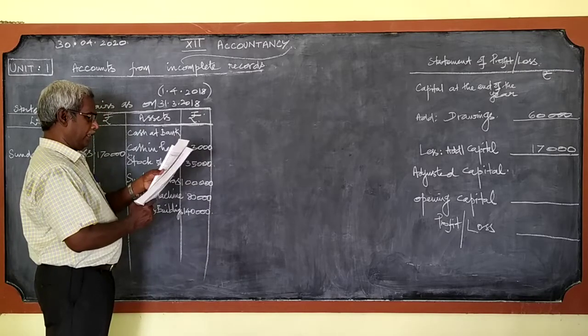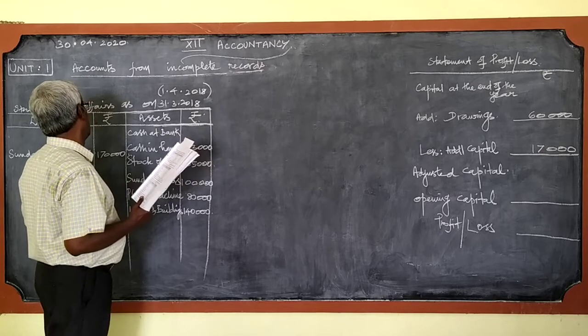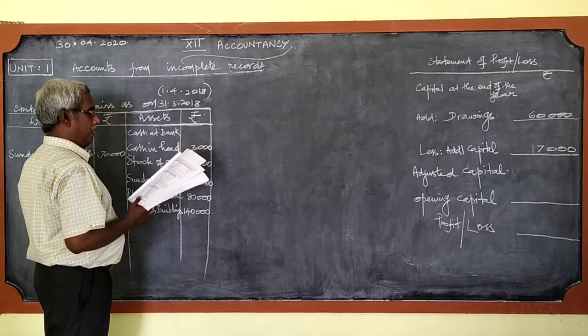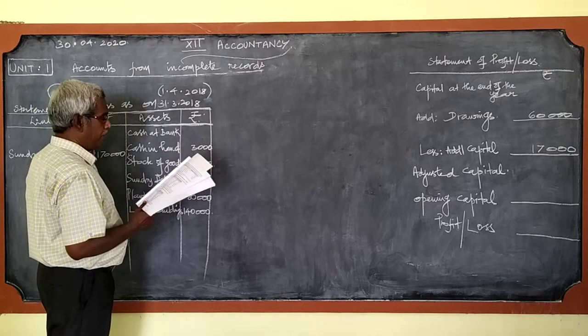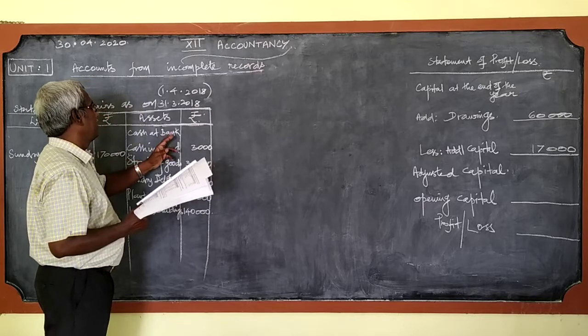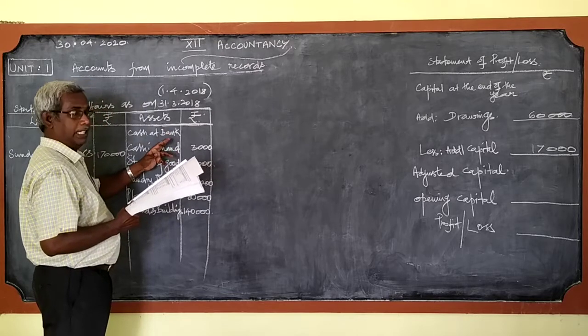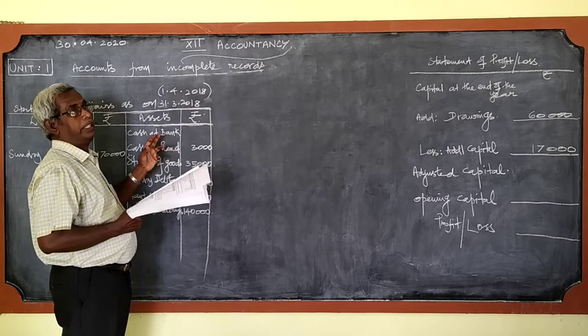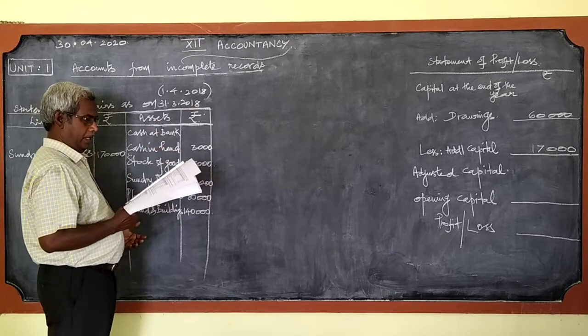What is given 5,000 debtor, so we cannot write it on the debit side and we should write on the credit side. This is the side, cash at the bank. Shall I once again repeat it?